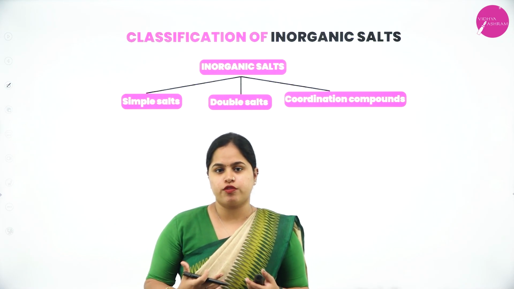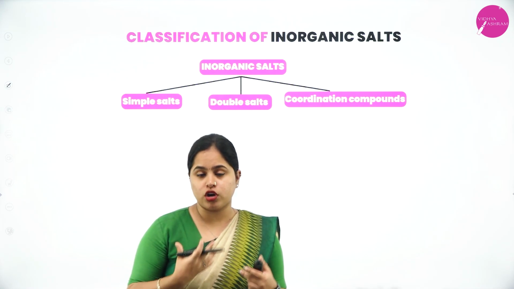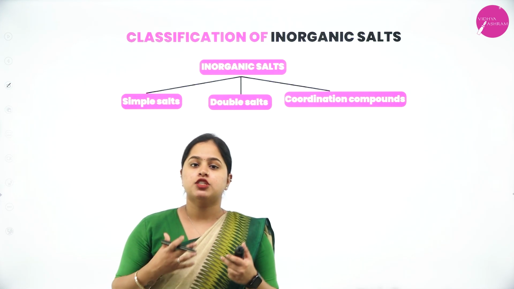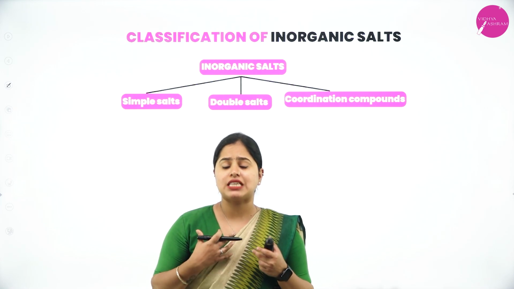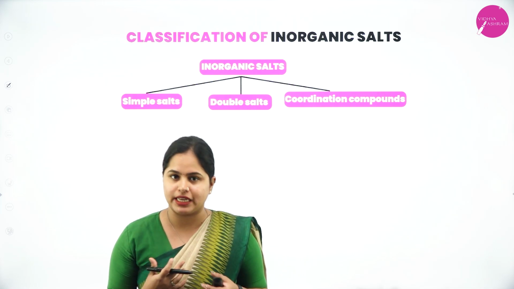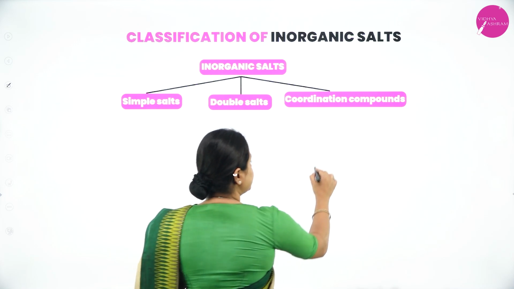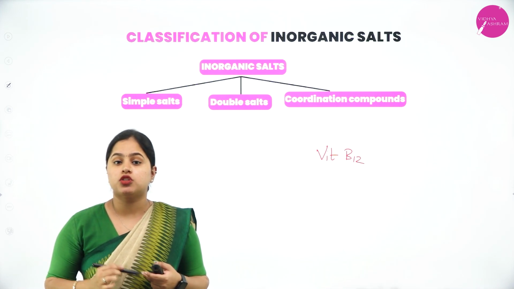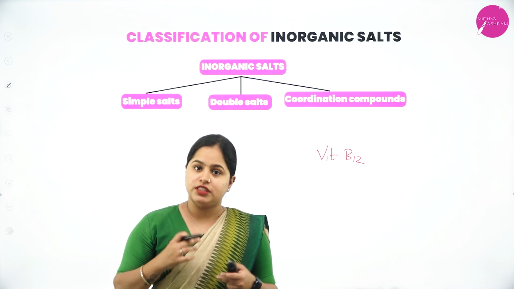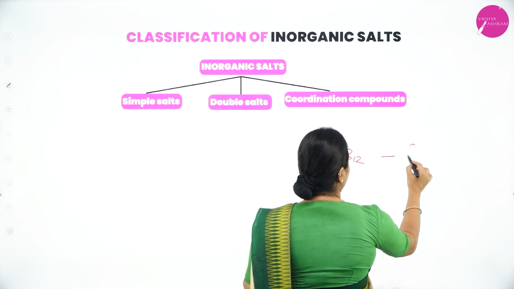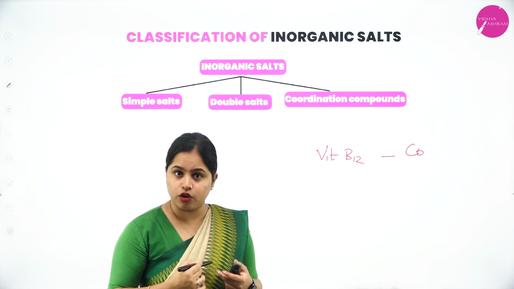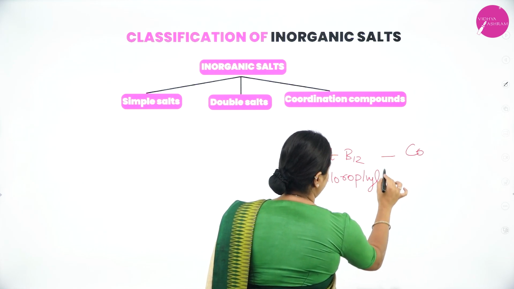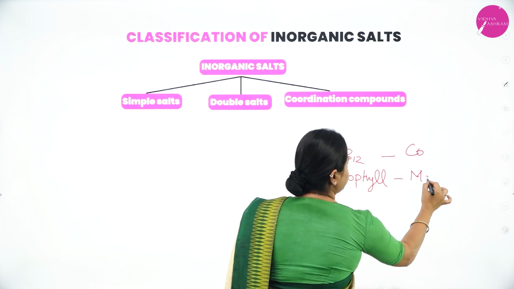Yes, the chlorophyll, which you are very familiar with, which is very important for the plants to prepare their food, a green color pigment, is actually a coordination compound of magnesium, right? And then you have vitamin B12, which is also a very important vitamin, and is a coordination compound of cobalt. As I told, chlorophyll is a coordination compound of magnesium.